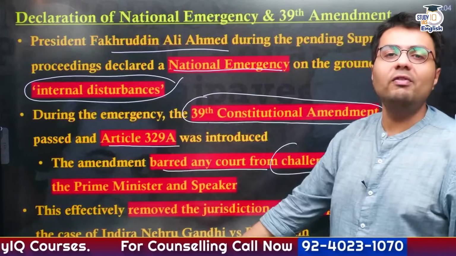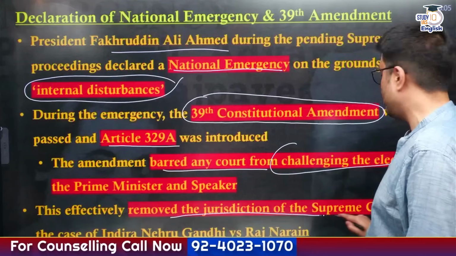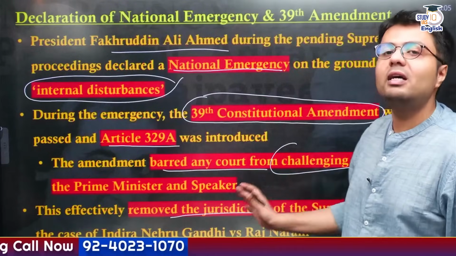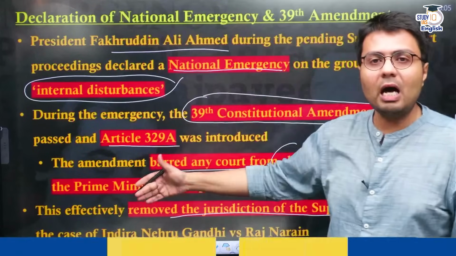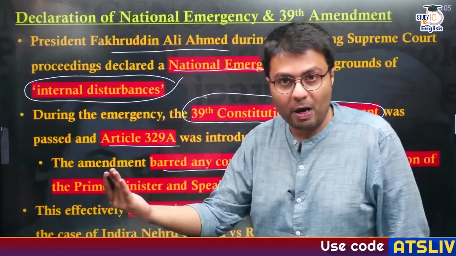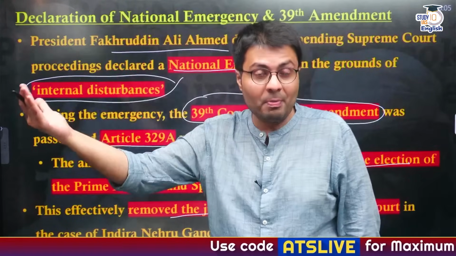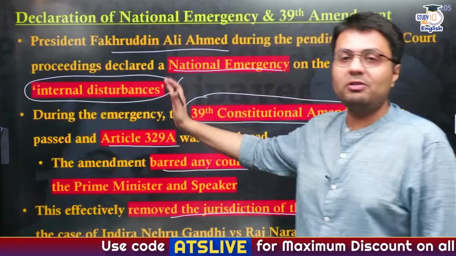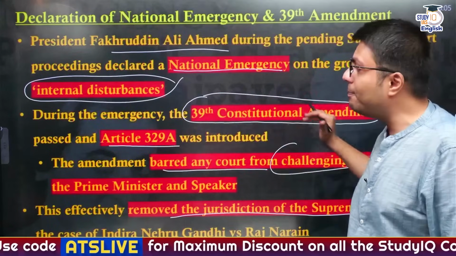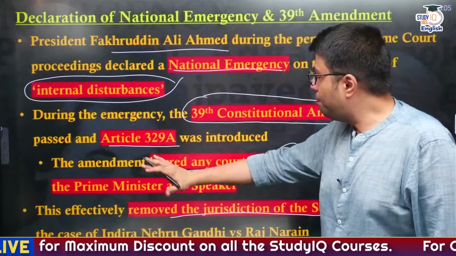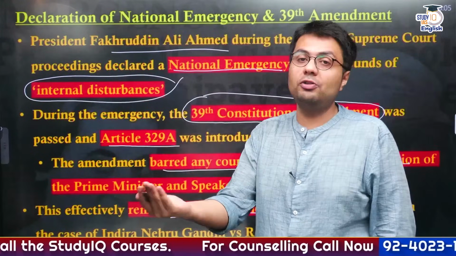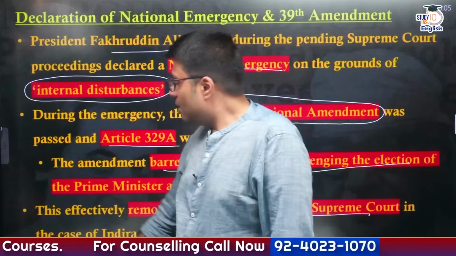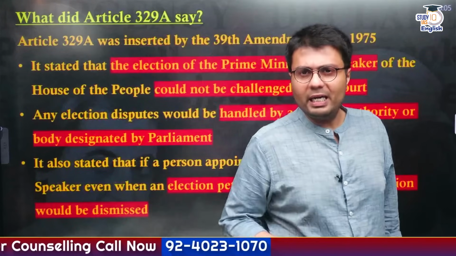And this effectively removed the jurisdiction of the Supreme Court while reviewing the case of Indira Gandhi and Raj Narain. So this is how the government misused its power of first declaring a national emergency, and while it was in place, they amended the constitution to prevent courts from considering petitions which challenge the elections of the Prime Minister and Speaker, right?